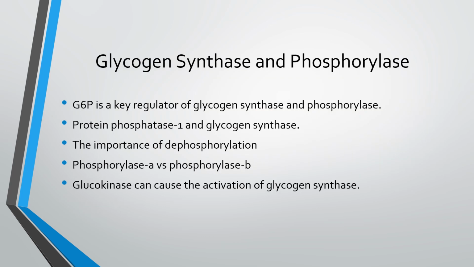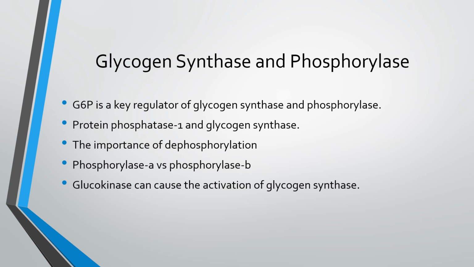This next slide is going to focus on glycogen synthase and phosphorylase. Now, when talking about glycogen synthase and phosphorylase, we need to know that glucose 6-phosphate is a regulator of these two, and that glucose 6-phosphate's effect on glycogen synthase is regulated by multi-site phosphorylation.